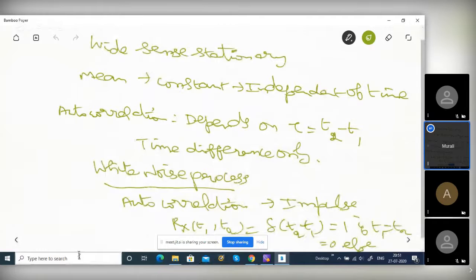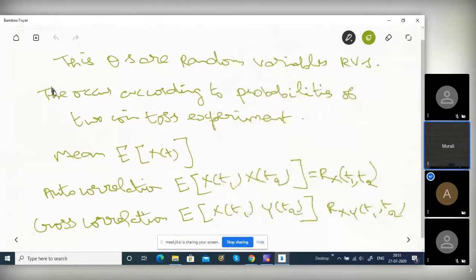Okay, I didn't write the formula. I'll write it. Okay. So can you explain this cross correlation using those signals? Yeah, first the autocorrelation, I didn't write the formula, then I'll come to the cross correlation. Okay, sir.